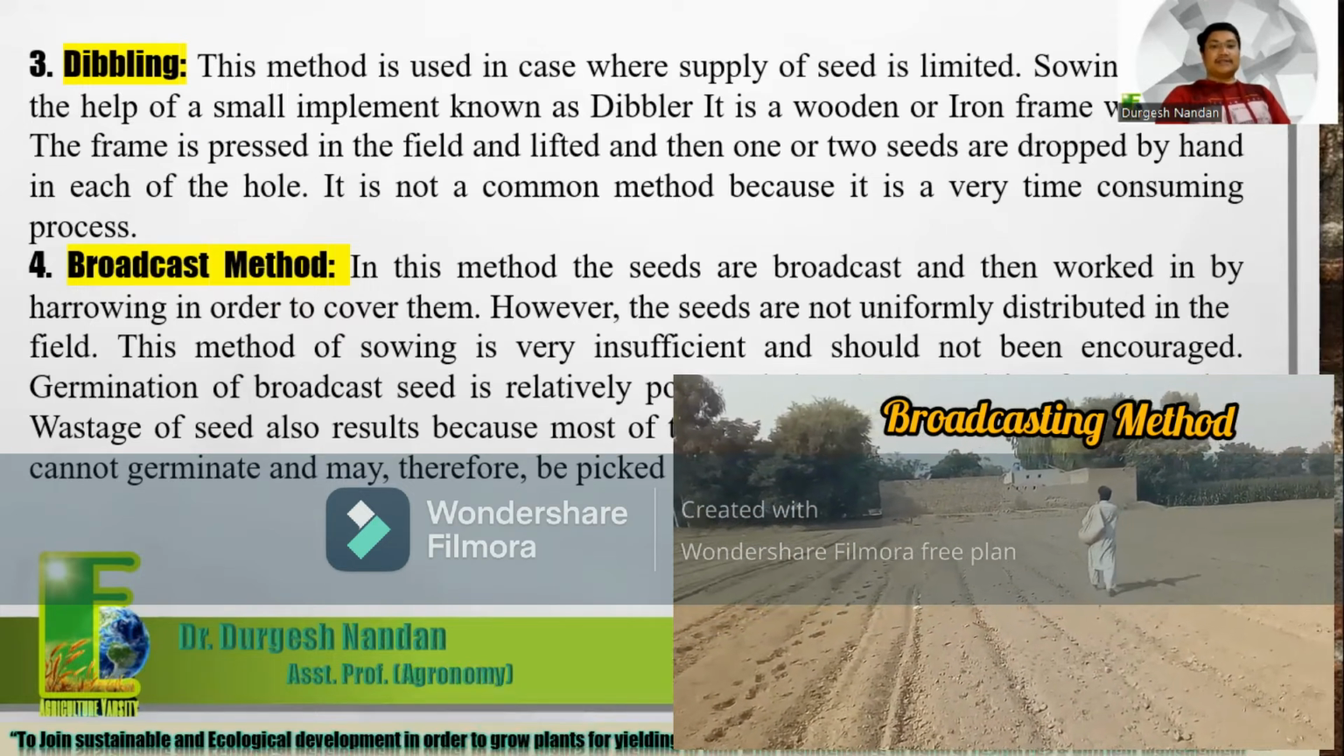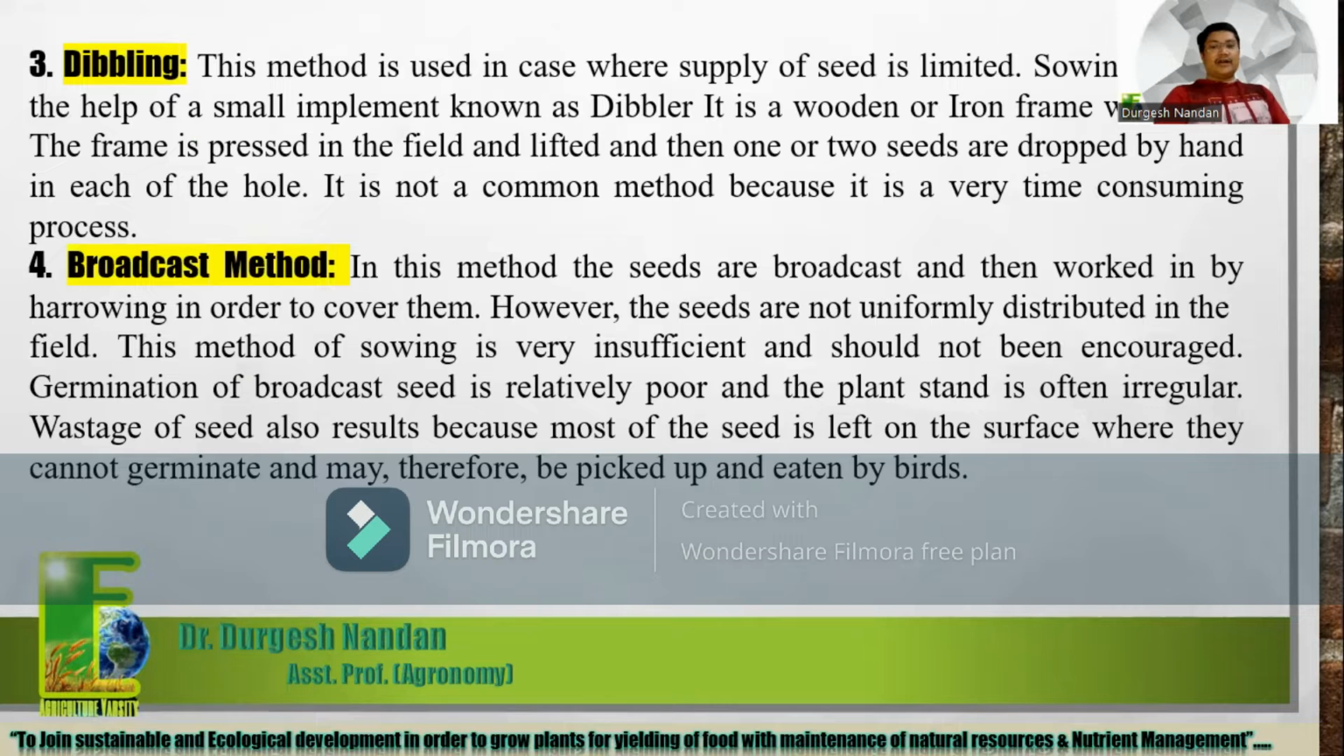The germination of broadcast seed is relatively poor and the plant stand is often irregular. Wastage of seed also results, because most of the seed is left on the surface where it cannot germinate and may therefore be picked up and eaten by birds. So these are the 4 methods of sowing this crop.